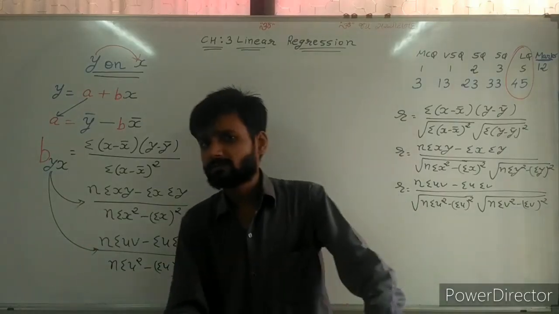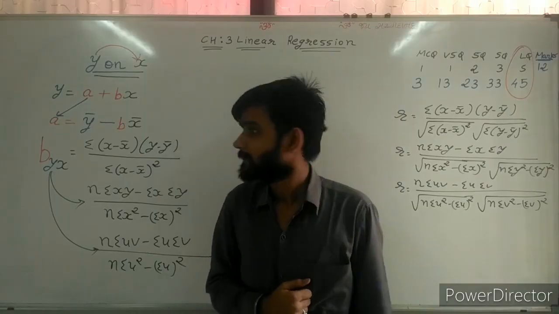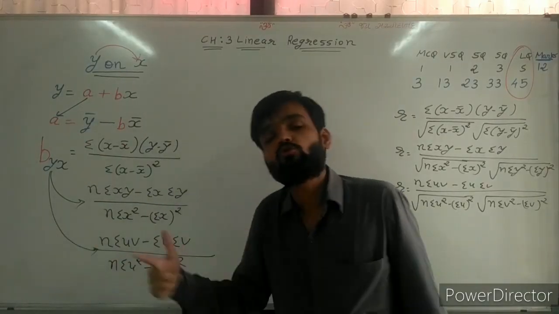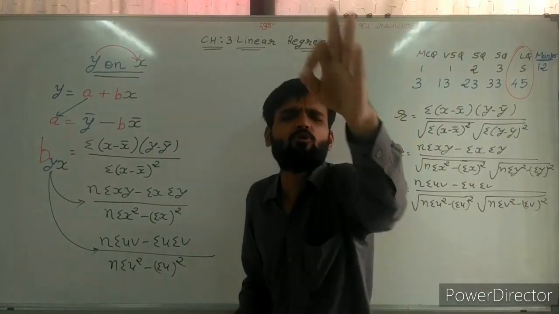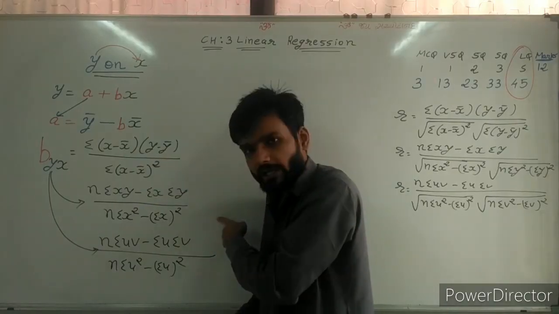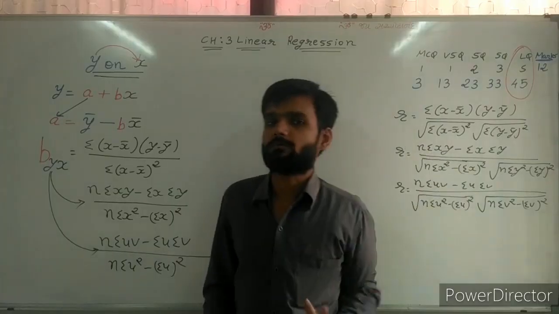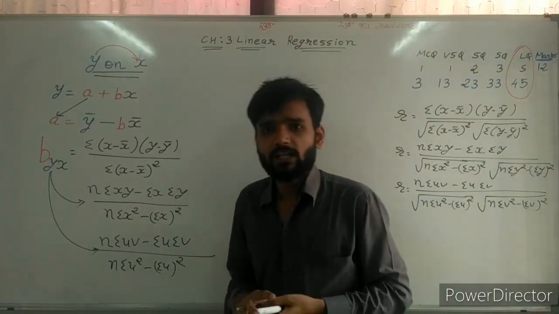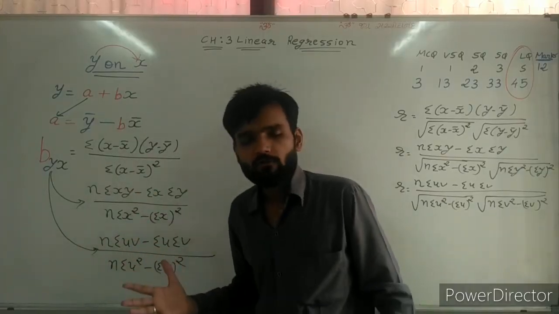In this way, we can find the value of b. These are the normal ways, 1, 2 and 3, these three formulas. Now, the rules to use these three formulas we have already learned in the second chapter. Same rules are applicable here: when you can use first, second, third. Calculation is also same. Only you need to put values as per the formula.